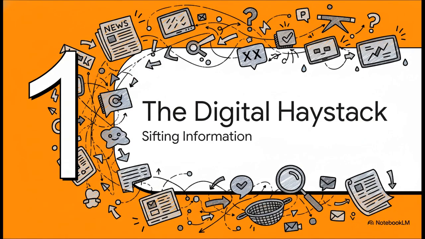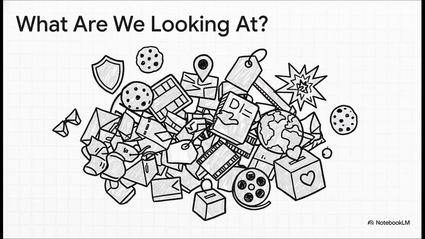All right, first things first, we have to get a handle on what we're actually looking at here. Because this isn't just a simple news article. No, it's a whole ecosystem of information, and it's all fighting for the same space on your screen. So let's break down the chaos. You've got all the technical stuff, the warnings and cookies, but then you've got local Atlanta news right next to massive international crises. You have sponsored ads for hotels mixed in with reviews about TV shows, and of course, more pleas for donations. It is a complete grab bag of unrelated stuff.